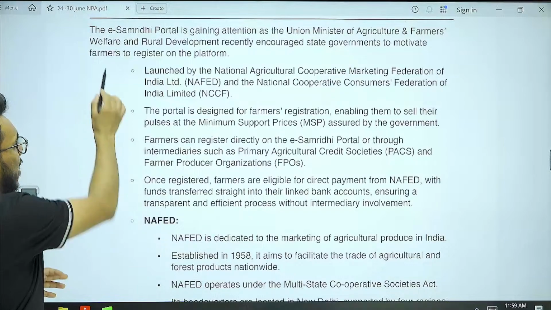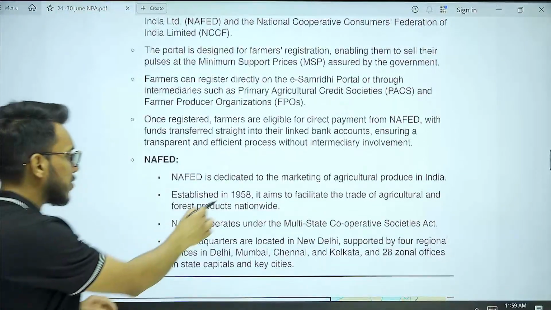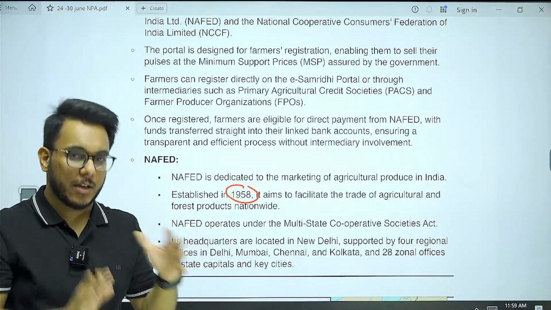When we talk about NAFED a little bit more, it was established way back in 1958, and it operates under which act? You need to know that.